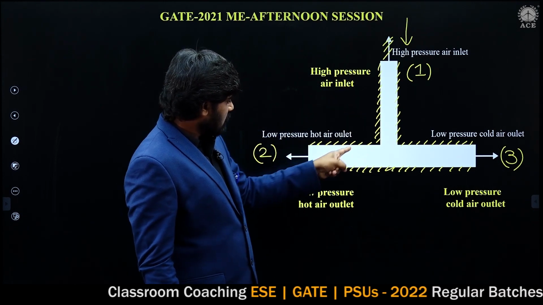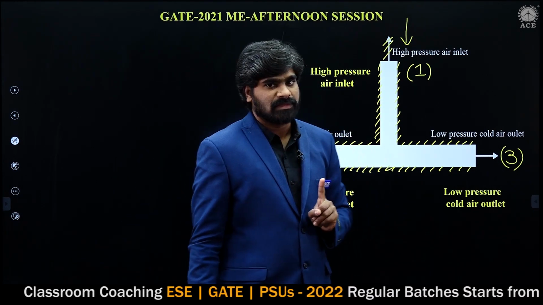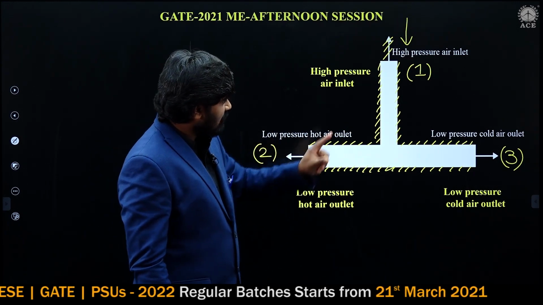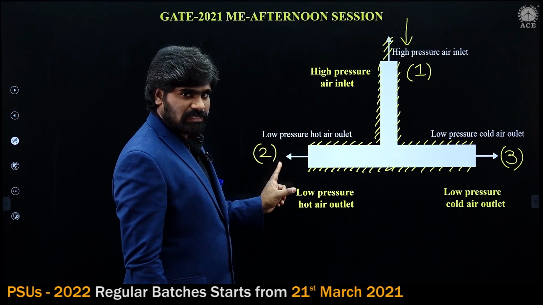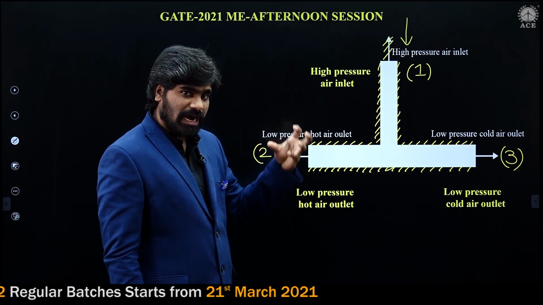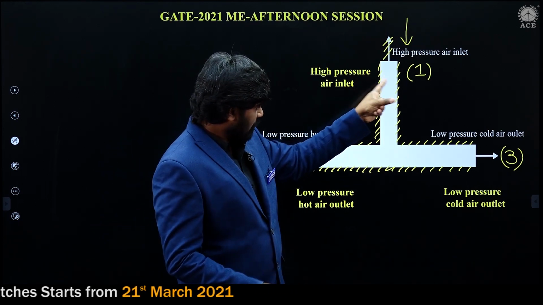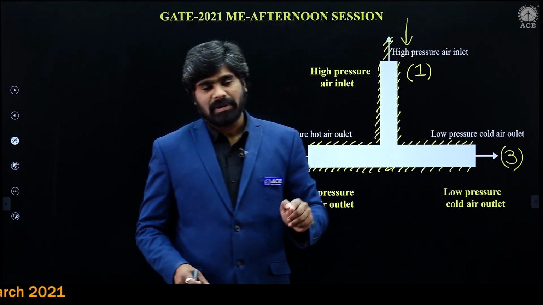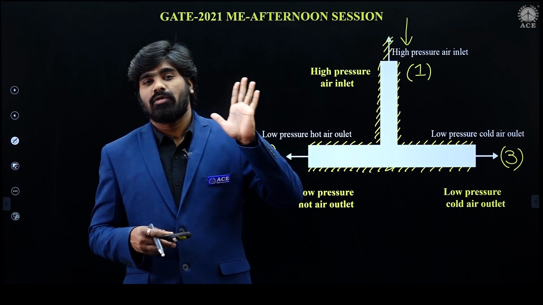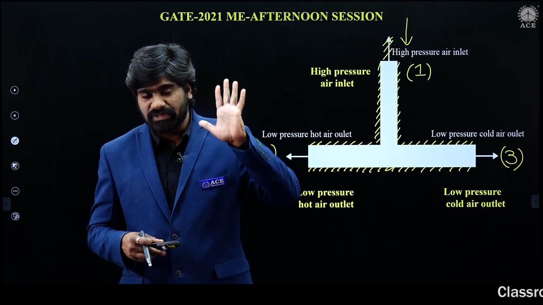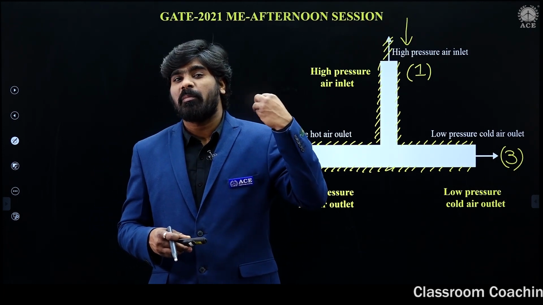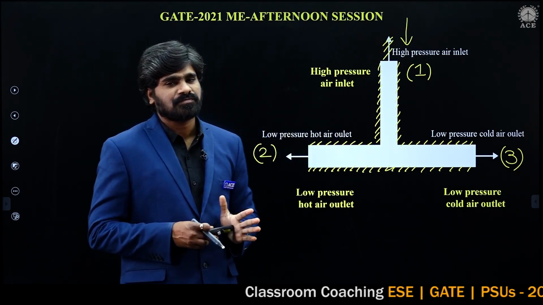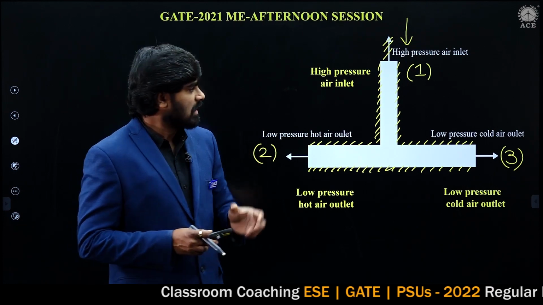And this is the inlet. This is one exit. This is another exit. Yes or no? So here, the total change of entropy is nothing but the change of entropy for process 1 to 2 and 1 to 3, which we will calculate separately and add together. If you add both, that will be the change of entropy of the system, which will be equal to the entropy generation during this process. Hope it is clear.